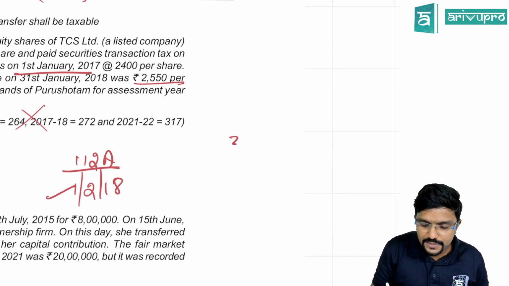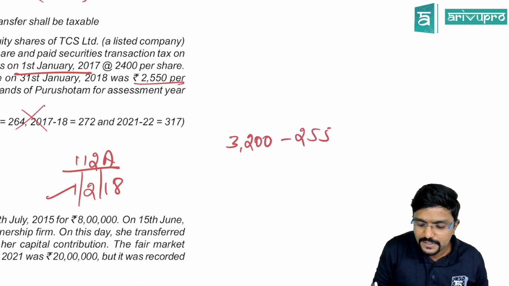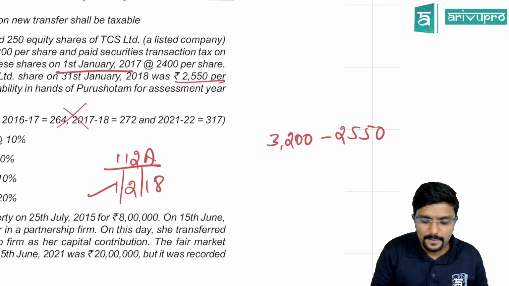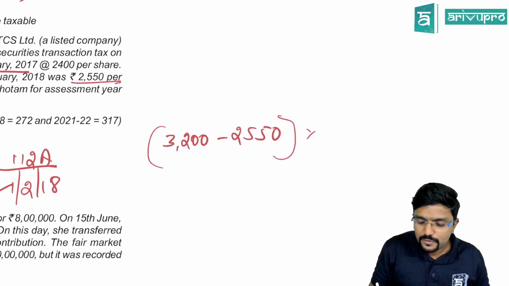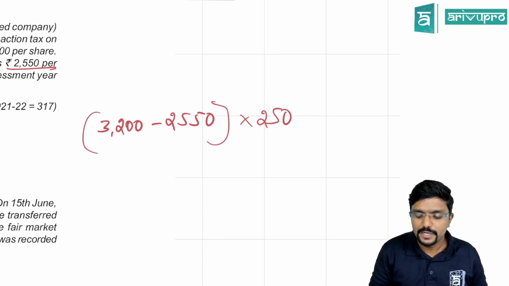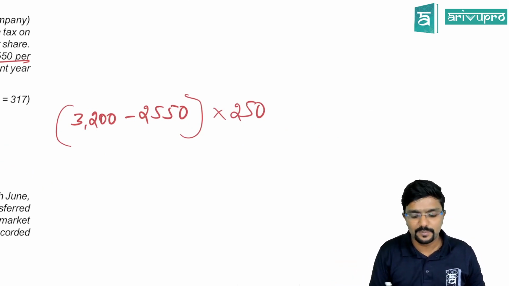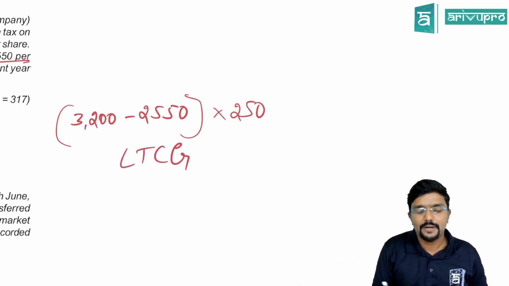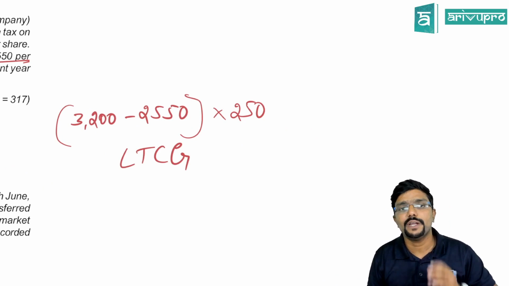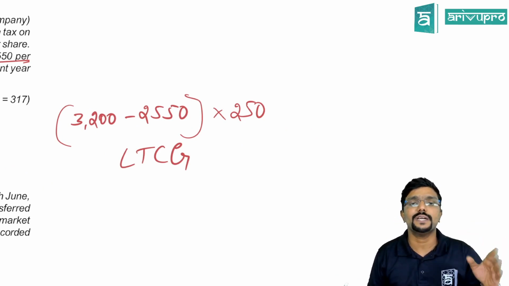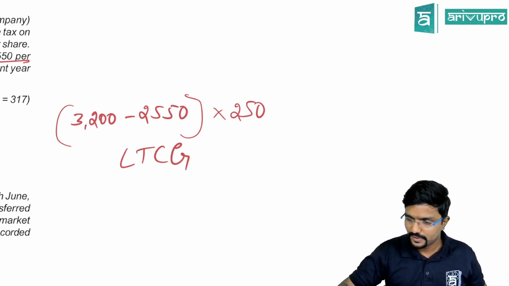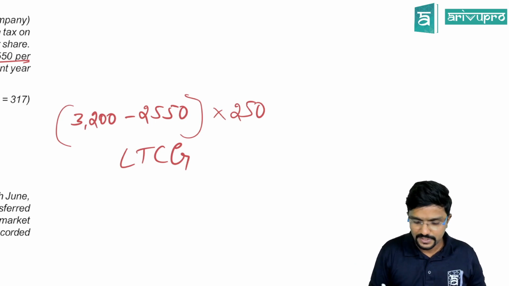Sale consideration is 3,200 minus 2,550 is the cost into 250 shares. This is the long-term capital gain. And for listed equity shares, what is the period of holding? 12 months. If you have held it for more than 12 months, it is a long-term guys. 3,200 minus 2,550 into 250 shares. How much it comes to?